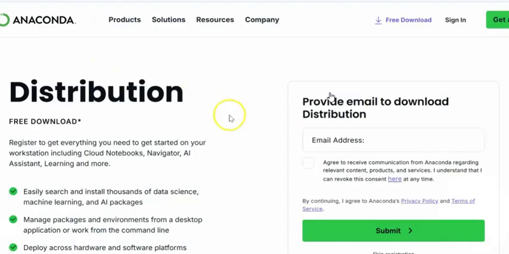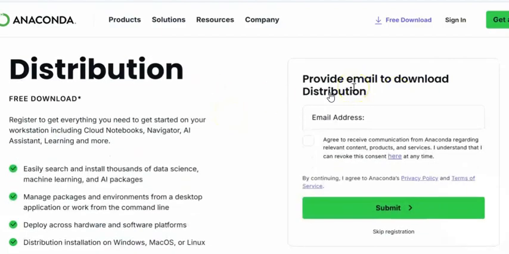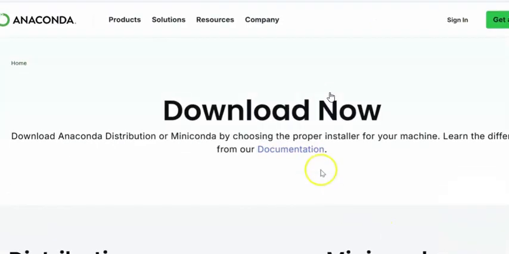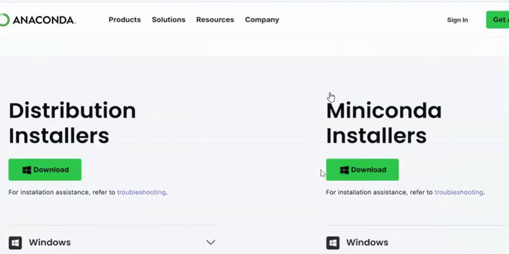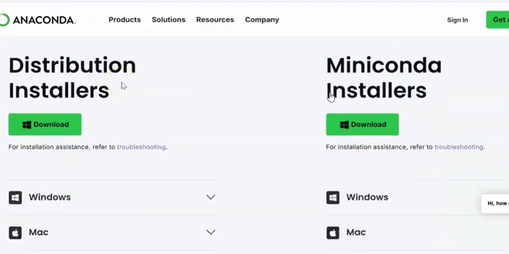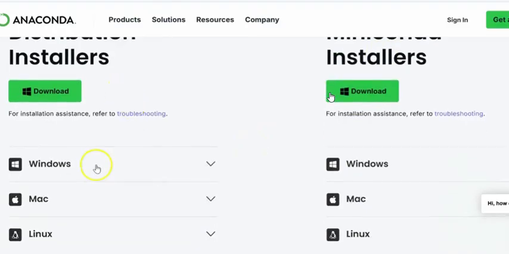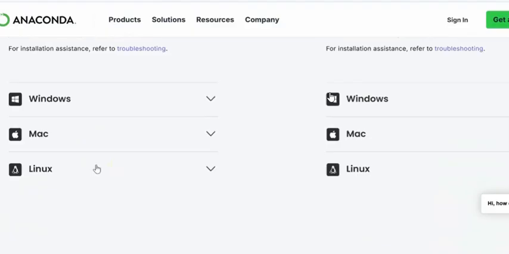You can see that this page asks you to provide an email ID for the download distribution. You can write your email ID and click on agree. As I said, it is freeware and no license is required. But if you don't want to register, that's absolutely fine, and you can skip registration. As you skip the registration, it is now ready for download. Can you see that? Here are the distribution installer and the Miniconda installer. Of course, we are going to install complete Anaconda. There are versions available as per your operating system, so you can choose the operating system you use and go ahead.